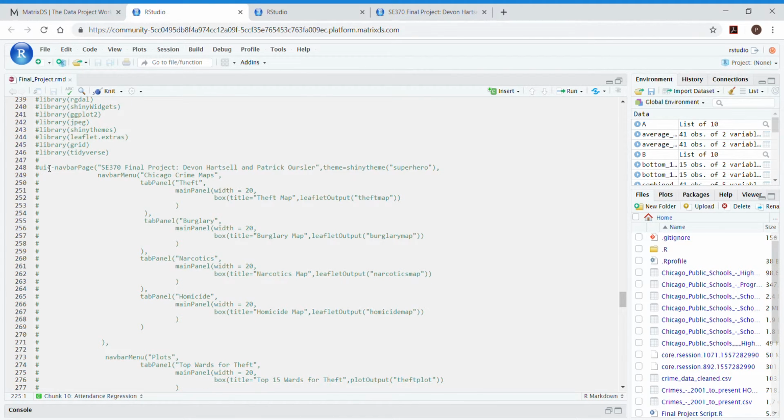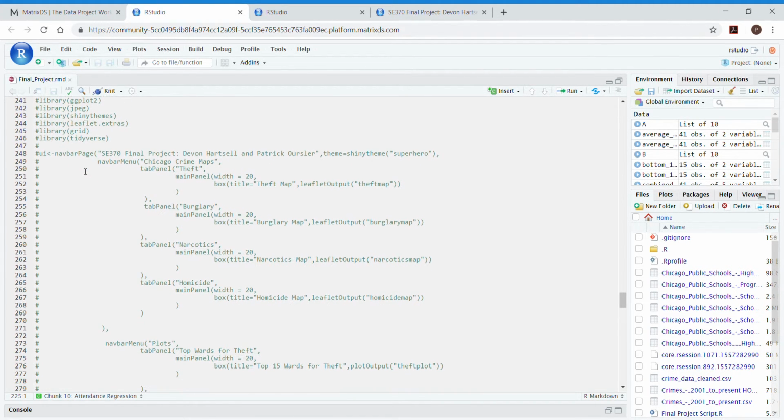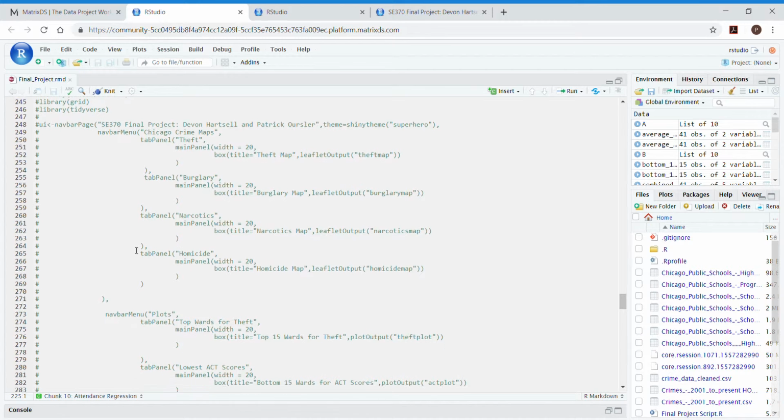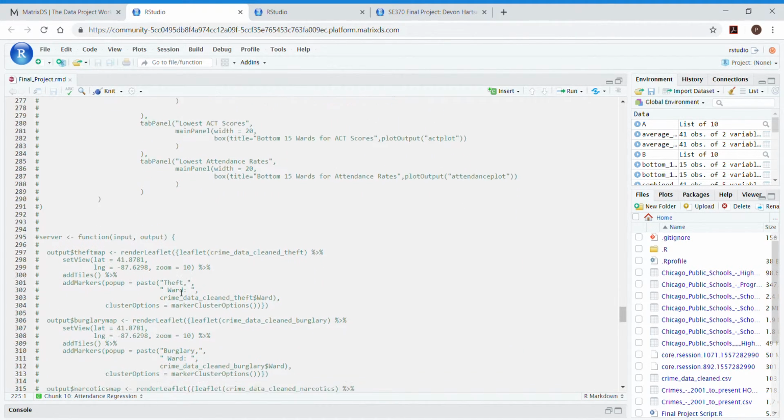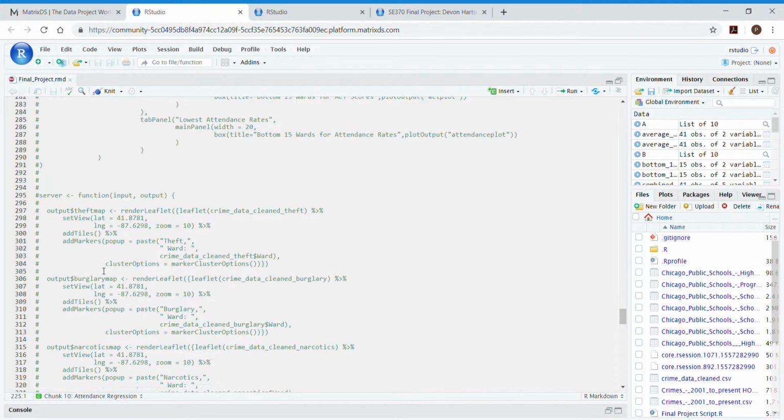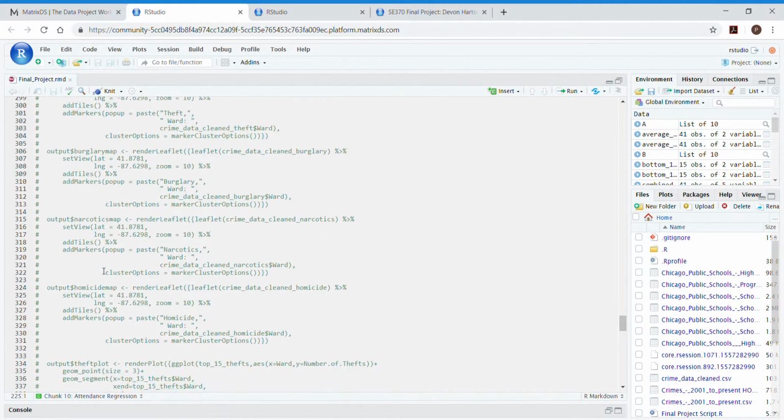We created our UI here, and we set up the headers that are going to be across the top of our app, along with the drop-down menu here for the types of maps that we're creating, along with a drop-down menu for the types of plots. And then here's the server for the outputs of each map, along with the outputs for each plot.